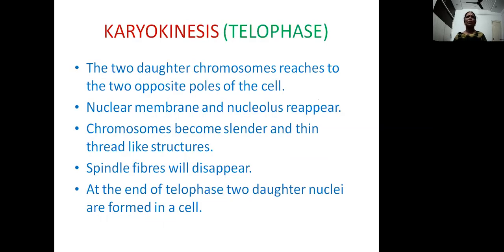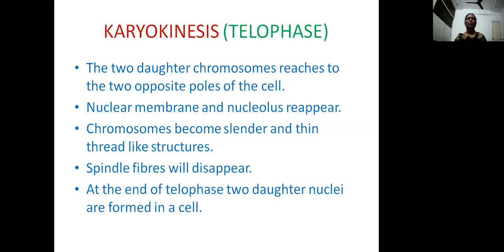The last stage of mitosis is telophase. The daughter chromosomes which are formed during the anaphase move towards two opposite poles. They reach the opposite poles and settle down there. After reaching these opposite poles, around the chromosomes, the nuclear membrane reappears and also the nucleolus reappears in the nucleus. These chromosomes become very slender and thin thread-like structures once again.